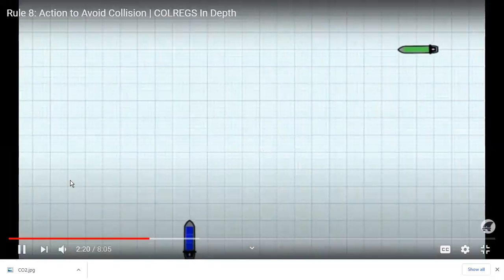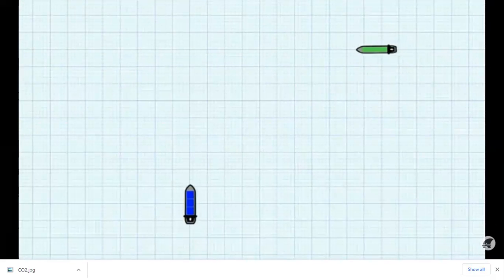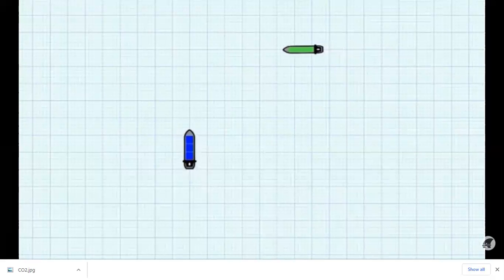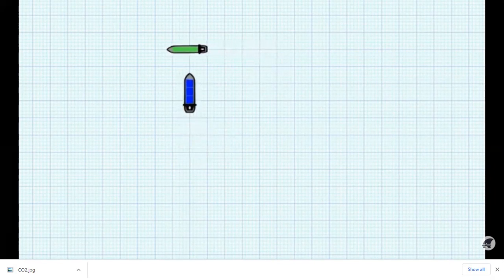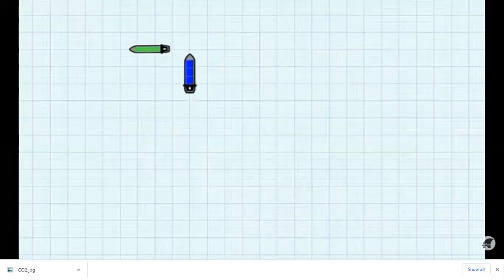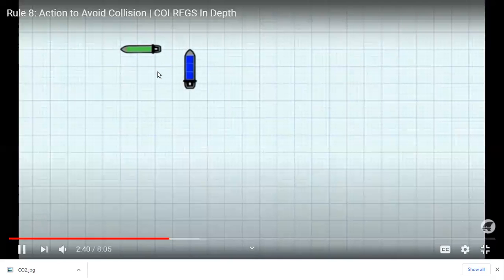Like you see in this situation, you have so much sea room. You should reduce or alter speed only when sea room is not enough and you are not able to alter course properly, or only alteration of course will not solve your problem. Then you should come to the engine. First option is always alteration of course.